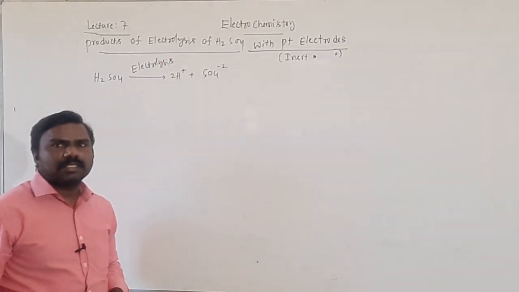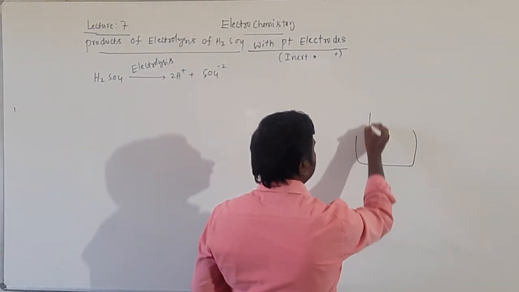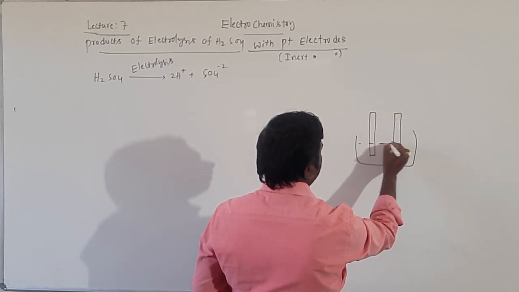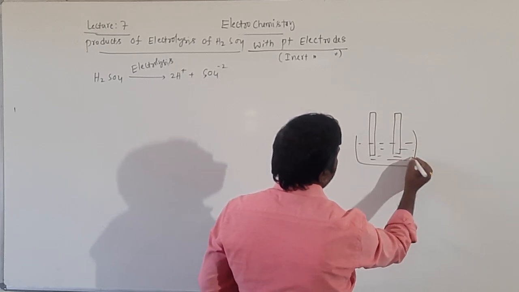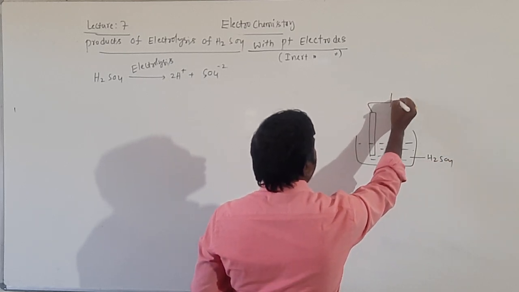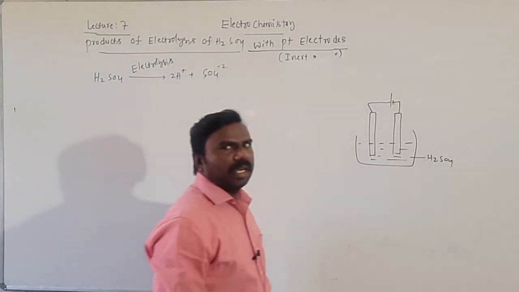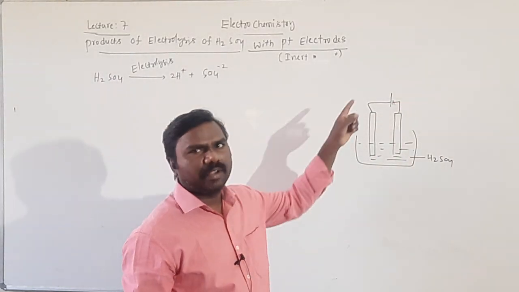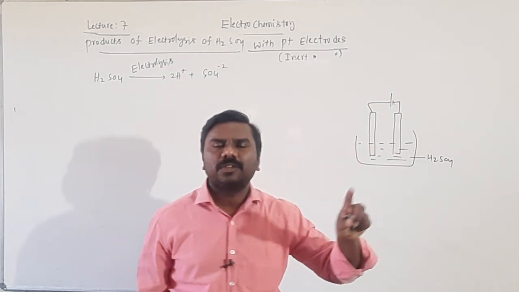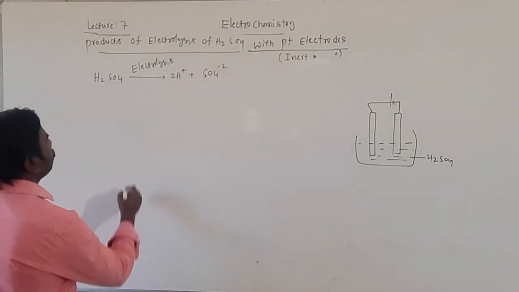I am giving you clearly, students: this is a platinum rod, it is also a platinum rod. I am taking H2SO4. The platinum rod is connected to a wire, then the wire is connected to a battery. By that battery, if I pass electricity, then H2SO4 will be electrolyzed.